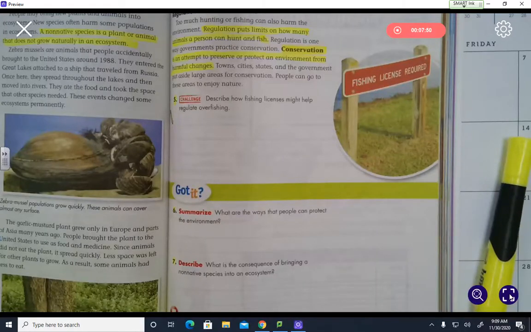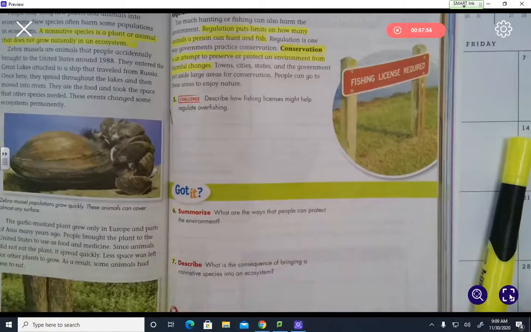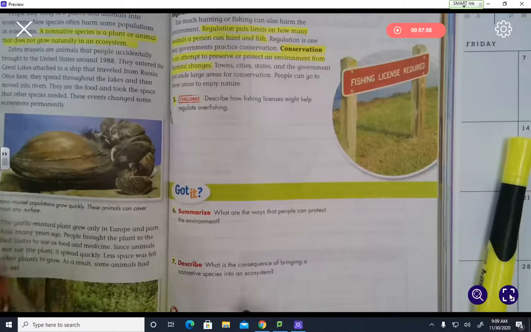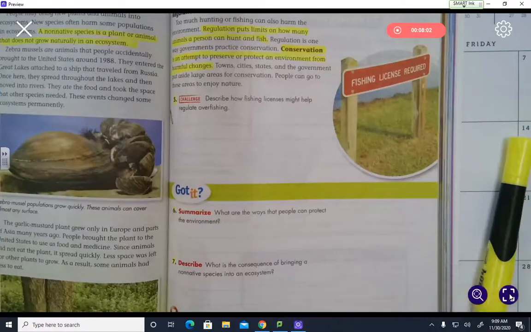When you're done, I need you to take a picture of these questions and submit them to me. If you don't know how to do that, you can always number your questions on a Google Doc and type out your answers on there and submit those to me on this post as well. However you feel fit, you can do that.